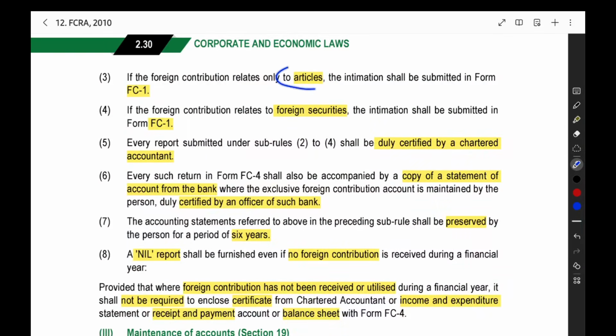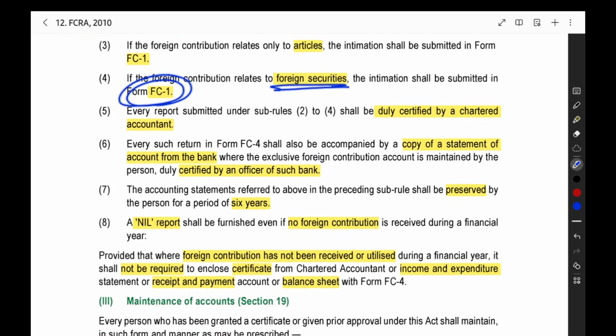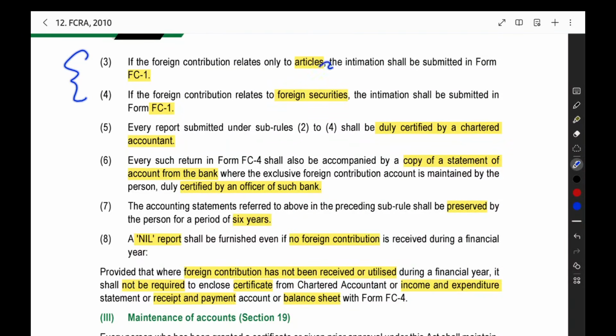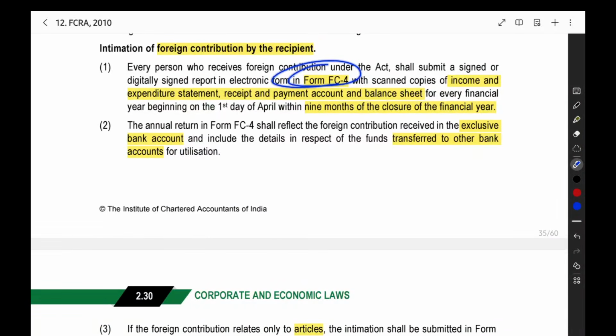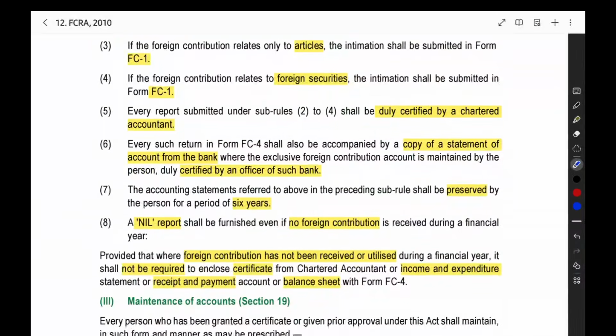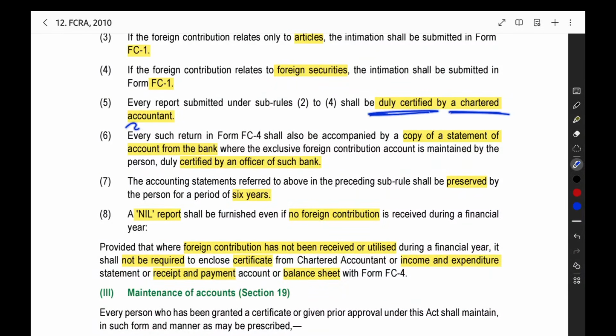Then, if you are getting only articles, only items or objects as foreign contribution, you have to file form FC1. If you are getting foreign securities, you have to file FC1. So like this, they have given separate forms for these two situations. Then whatever form you are filing, form FC4, it should be certified by a chartered accountant. A chartered accountant should certify that. This is an important point.